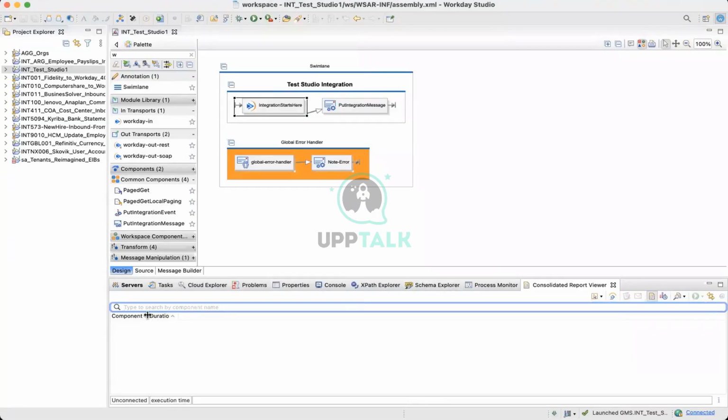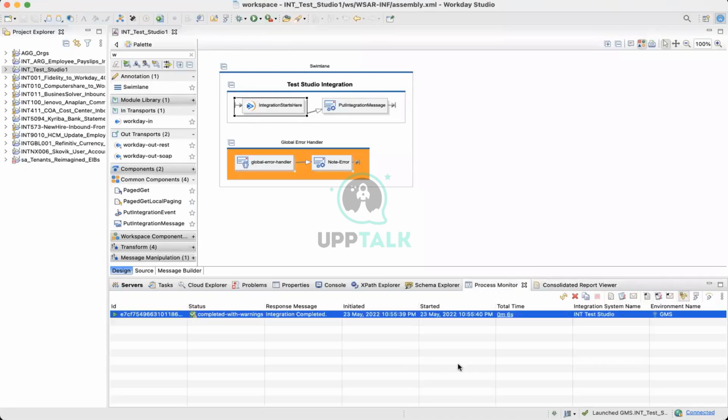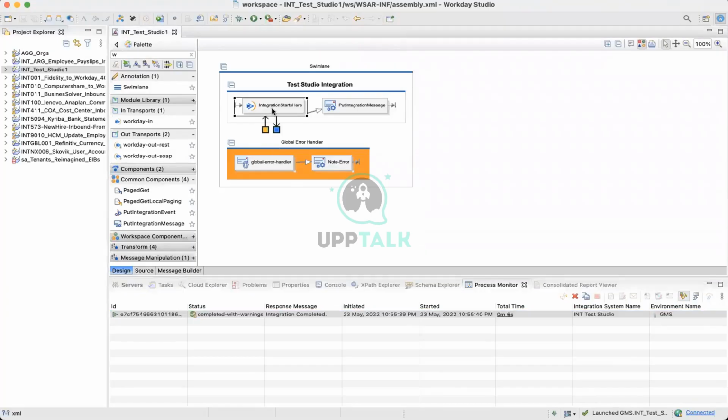It shows the component and the duration. Right now it is not showing, but it will. That's fine, you can check that later.